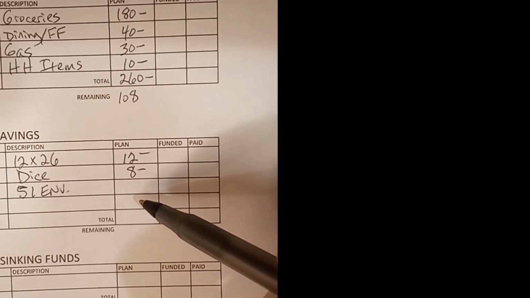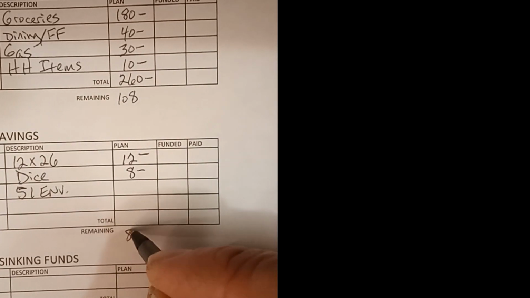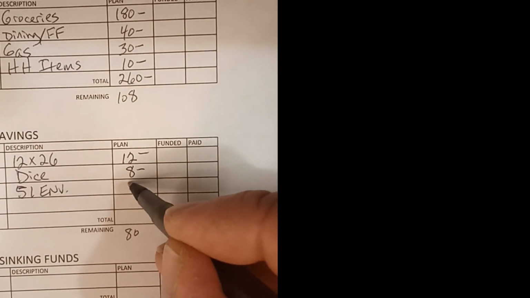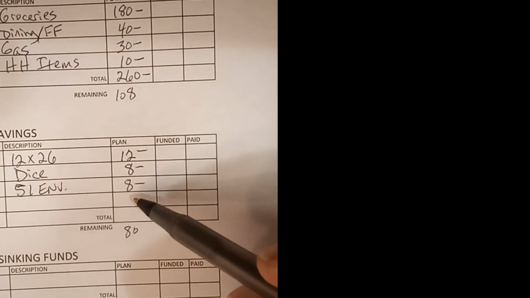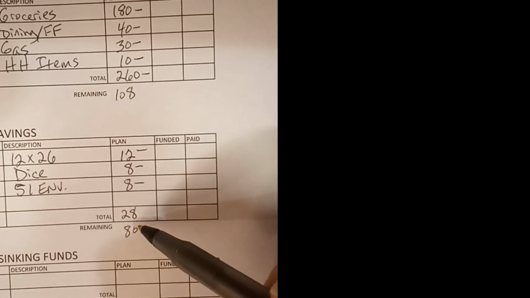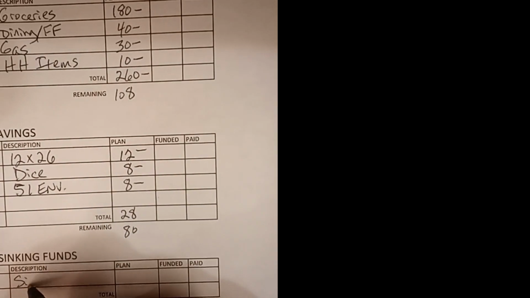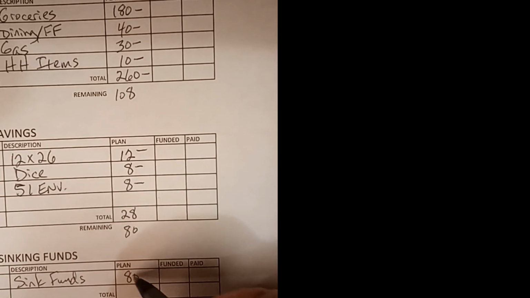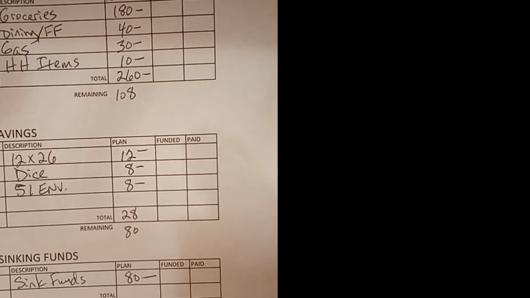And then I would like to have $80 remaining for my sinking funds. So that means that in my 51 envelopes this time around, I'm going to put $8 in there. So the total here is going to be $28. If you take 108 minus 28, then you have $80 left. And I've decided that's going to be into the sinking funds.